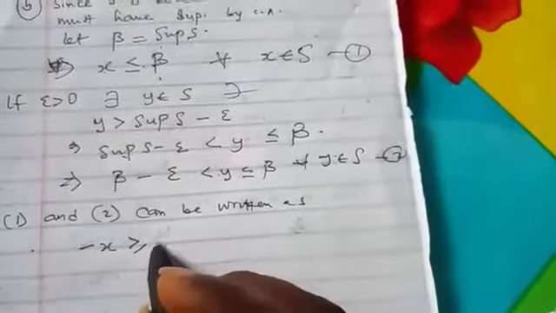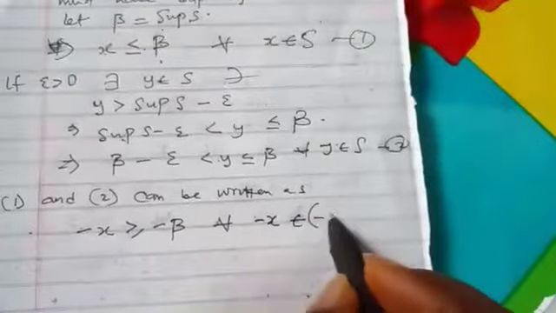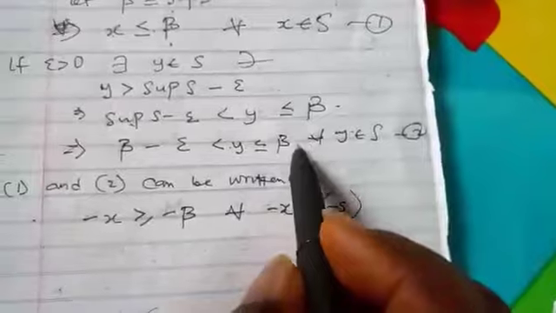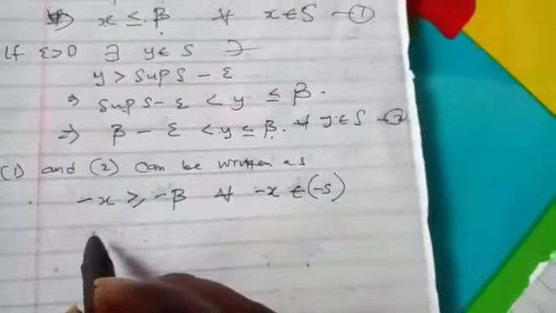minus x is greater than or equal to minus beta. We have multiplied both sides by minus, so for all minus s belonging to minus capital letter S there. Also, this second one here, if you multiply both sides by minus, it will change too.